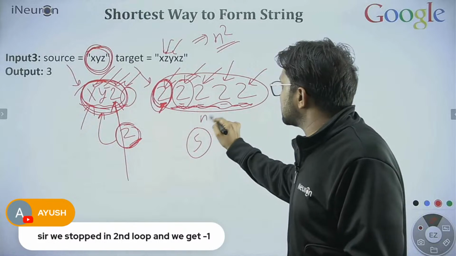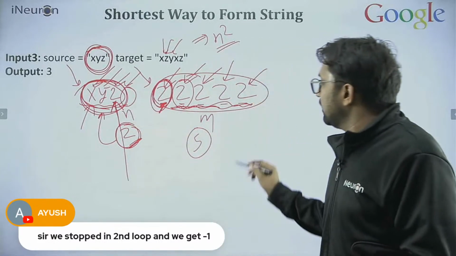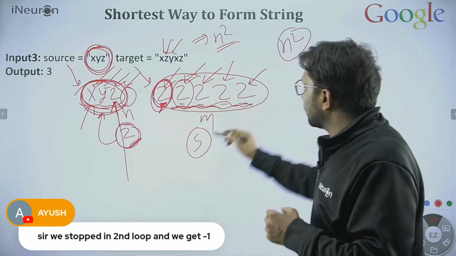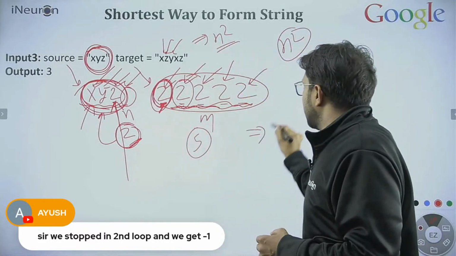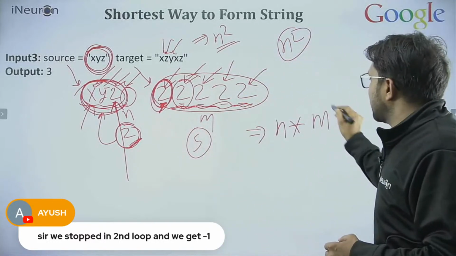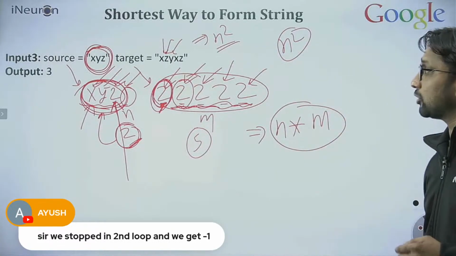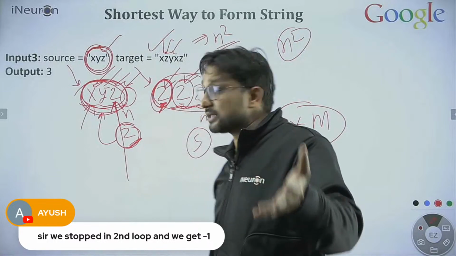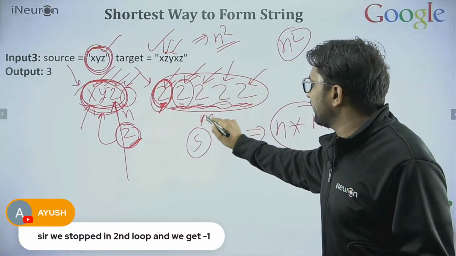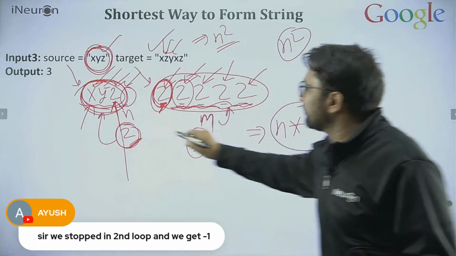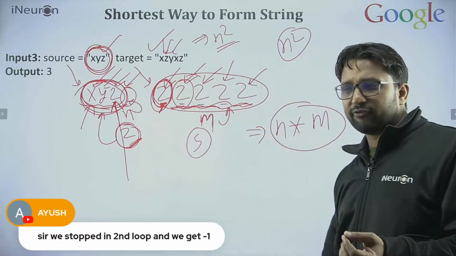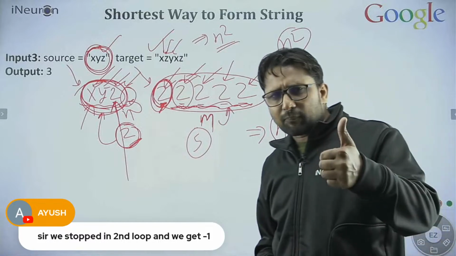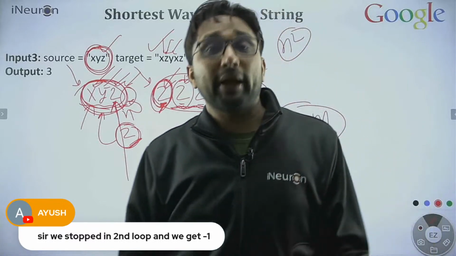Let's suppose the size of this is m and the size of this is n. So size can be different. So rather than saying n square, it's better we say n into m. It's better to say the complexity is n into m, because the size of source and target is not the same. It's not compulsory to be the same. So that's why use different variables to represent the size of these strings. Fine. We understand one approach which is taking n into m time.